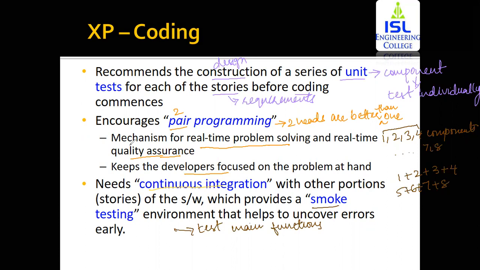So within the coding phase, you're going to design the unit tests. You're going to encourage pair programming, so that pair programming helps you solve real-time problems and keeps the programmers focused. And as the software components are developed, you're going to continuously integrate them, join each of them, and do the testing. Smoke testing tests the main functions of the software being developed so that you can uncover errors at an early stage.